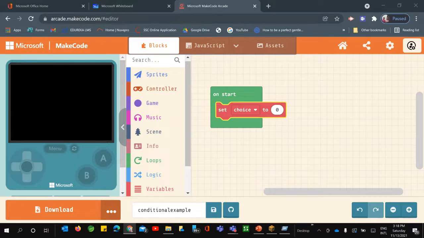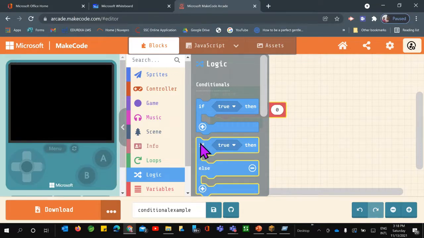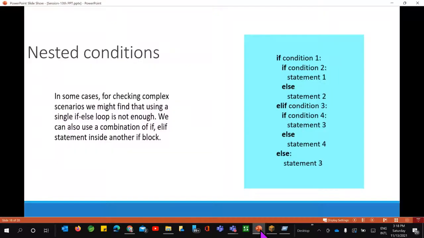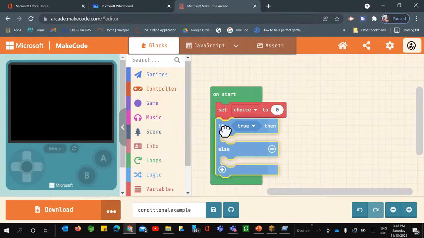Now we need to choose the if else block from here. So we have different types of blocks related to the if else condition. That comes under this category, that is logic, right? From this logic, I'll just copy, because I need to check two things here, if and else, because we have already discussed what exactly the if and else are. So I'll just drag and then drop it. Okay. This is step number 2, where you can perform this particular if and else condition.